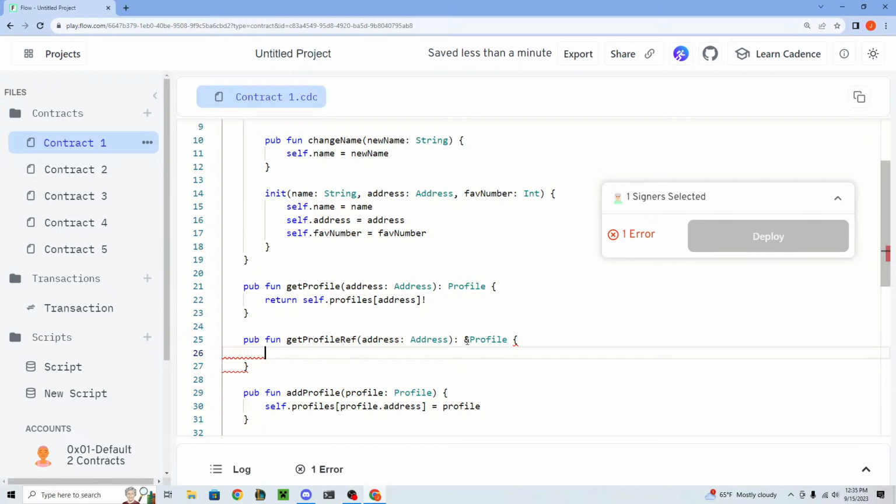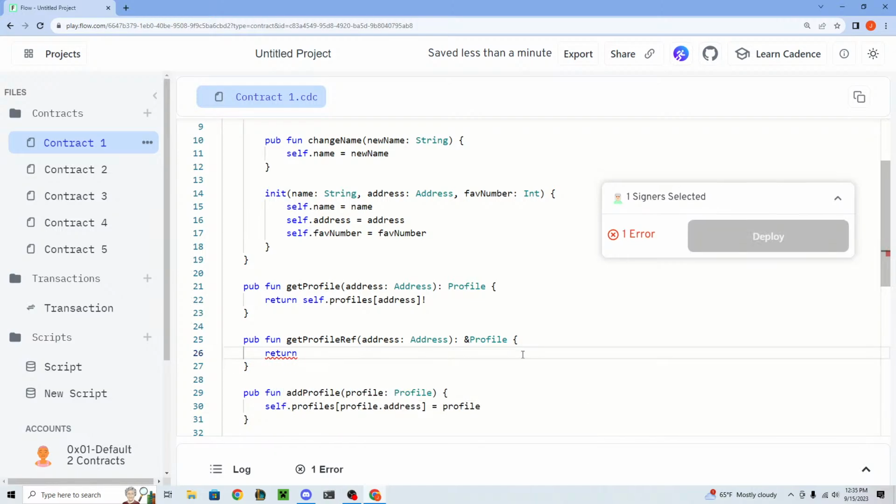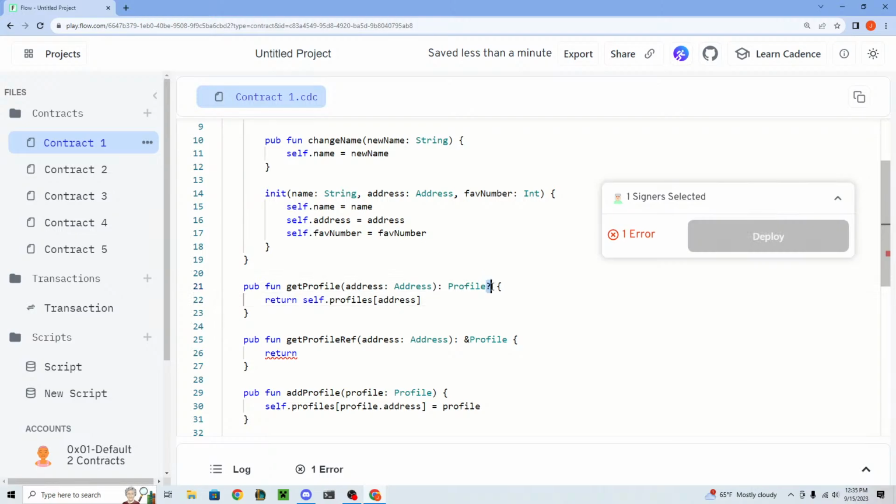Okay. So we're going to return a reference. Now the way that we do that is we say return. Oh, and by the way, in any getter functions like this, like I was saying in a script, you should never be force unwrapping in a getter because it's just not good practice. So you would want to return the optional type here. Just because, if people are calling into your contract, you don't want to be aborting the program if they pass in a key that doesn't exist. But that's just best practice. So same here. We want to return an optional type.